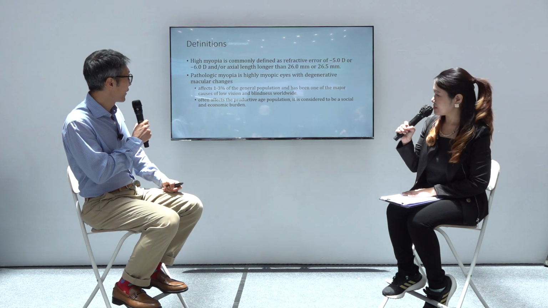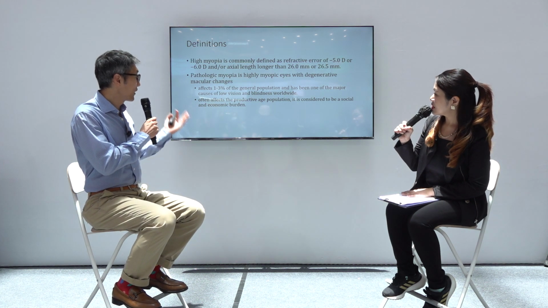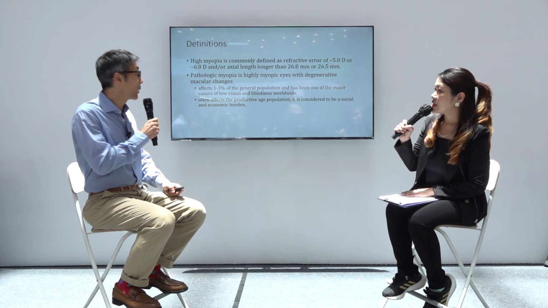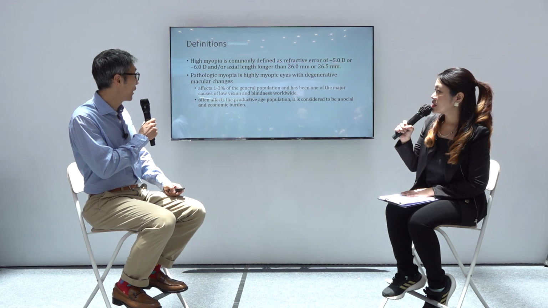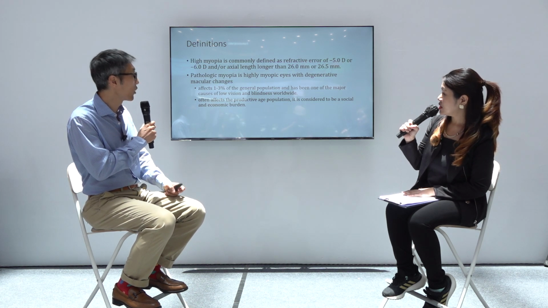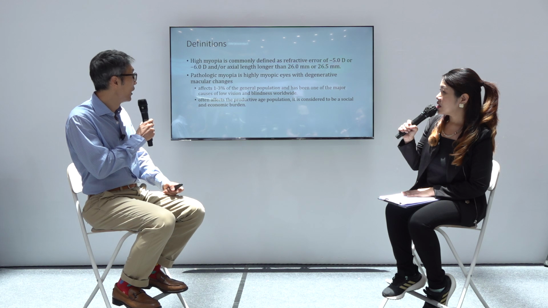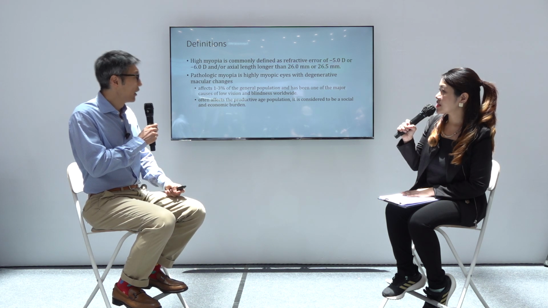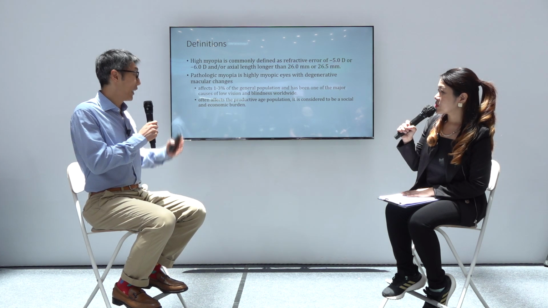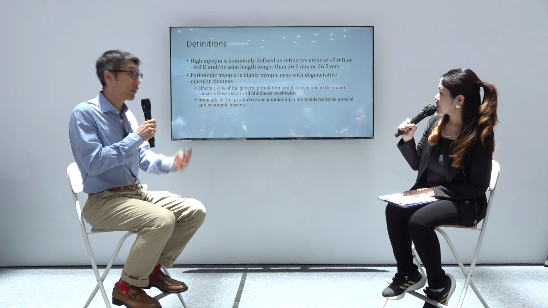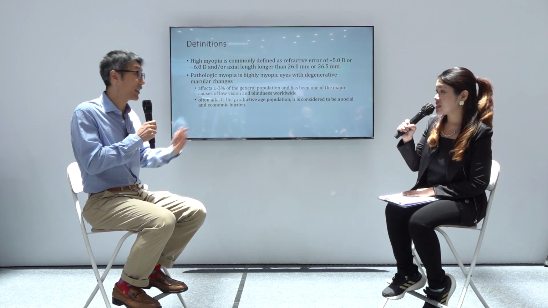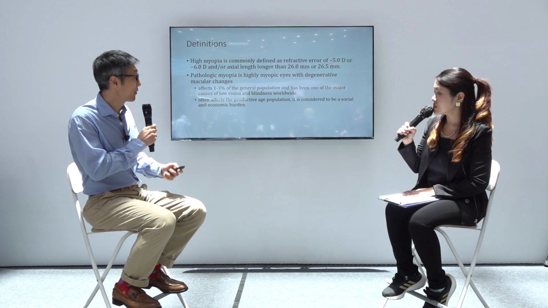This happens in around 1 to 3% of the general population, and it's one of the major causes of poor vision. And of course, if it happens at working age, then it has quite a lot of social and economic impact. It will impact the way you work as well.